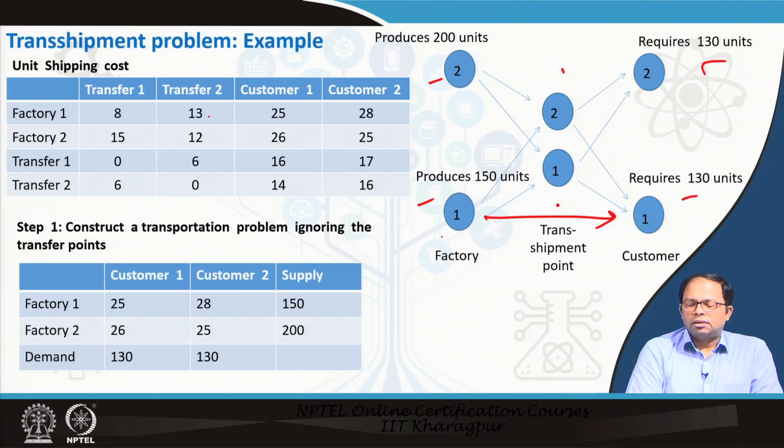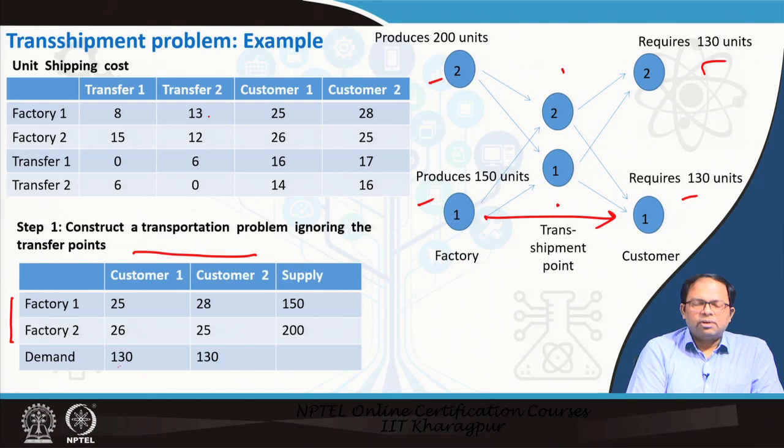We also know the supply and the demand part. And then we have to construct a transportation problem ignoring the transfer point. So this is the first step. So we now convert it into a transportation problem. So we have factories on this side, we have customers on this side.